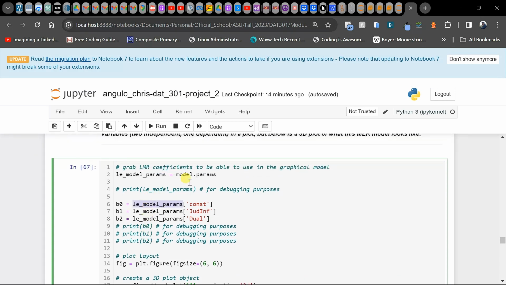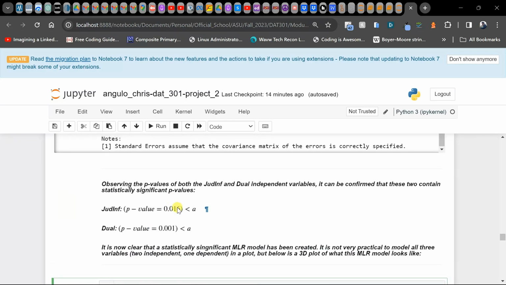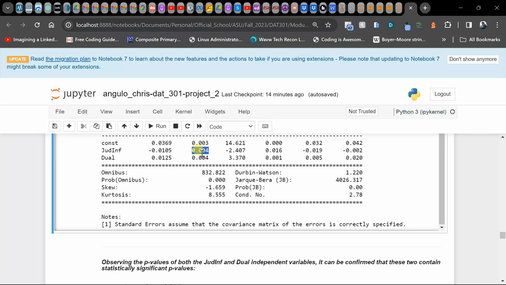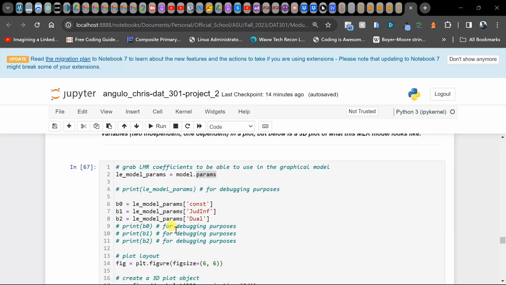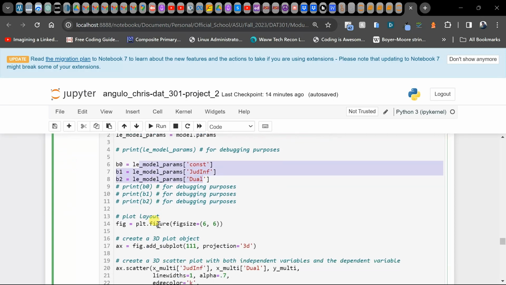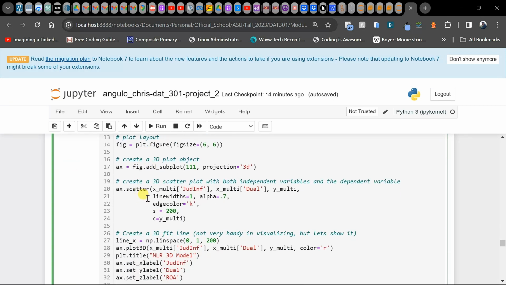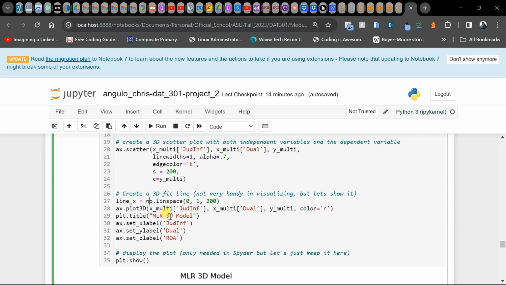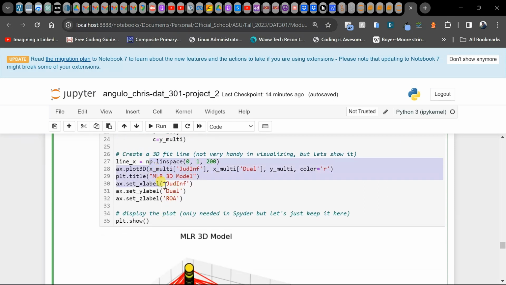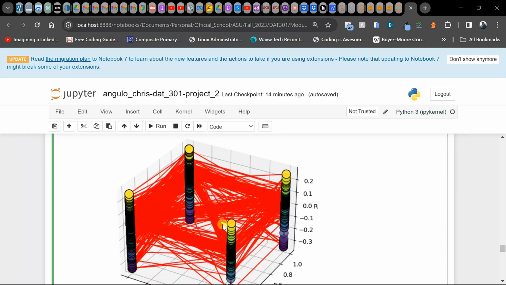So here, we're just going to grab the parameters of the coefficients, which are these values. These are basically our betas. We have our beta naught, which is the coefficient, and our beta 1, beta 2 of the linear regression model. So we're going to go ahead and grab them. And here it is, beta naught, beta 1, beta 2. Grab their values, and we're going to plot them in a 3D plot. So this is all just creating the plot. Let's go ahead and take a look at it.